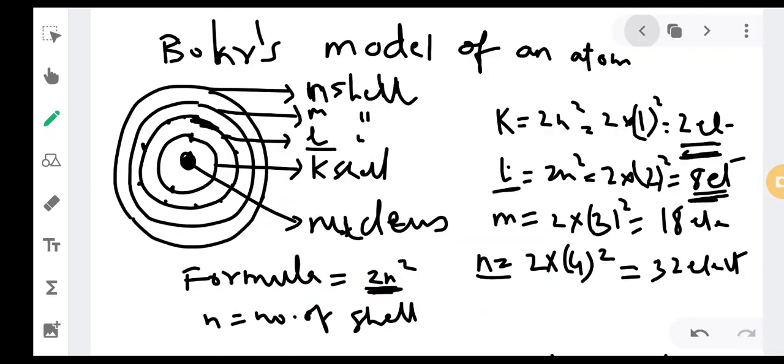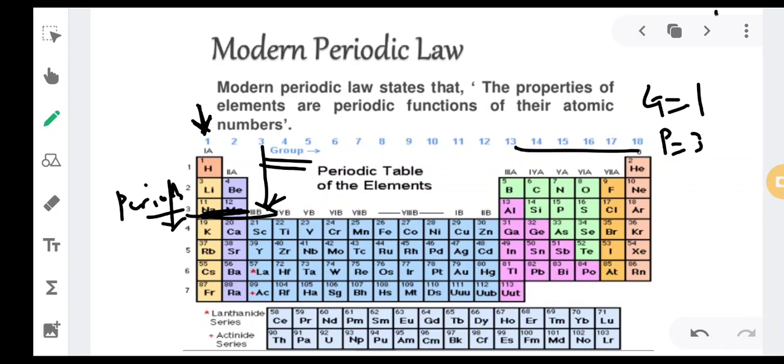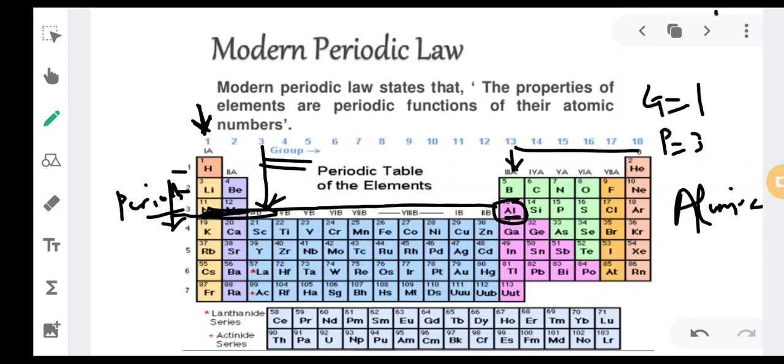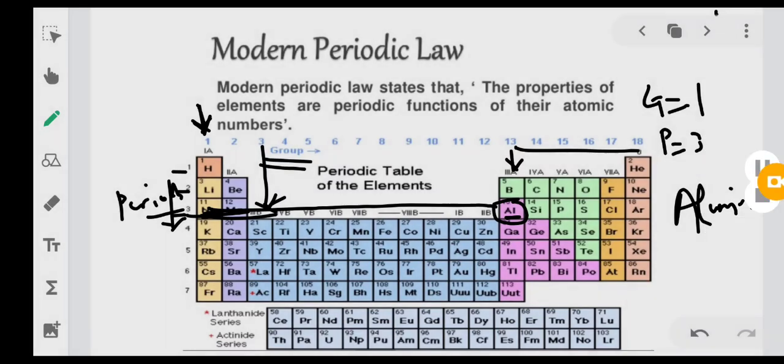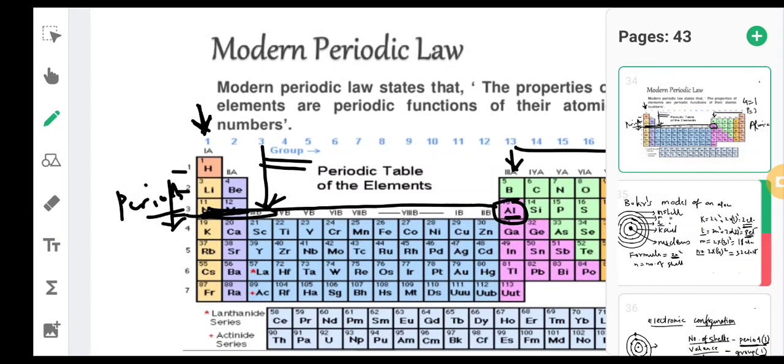Jenna dona paras third valence electron asta tenna it will fall in the group number 13 and period number is 3. So this is first period, this is second period, this is third period. So ya periodan bitun where is that element? This is that element, that is nothing but aluminium. That name of the element is aluminium. Okay, so I hope this concept is clear. If it is not clear, I will again give one more example if you want.